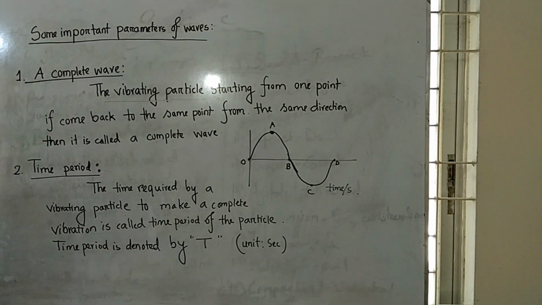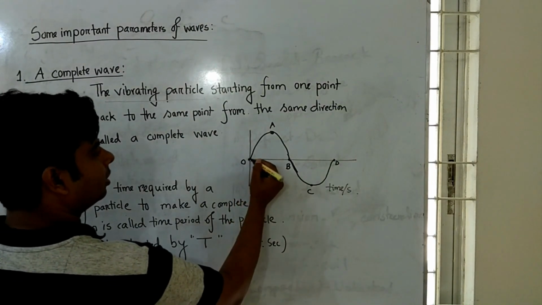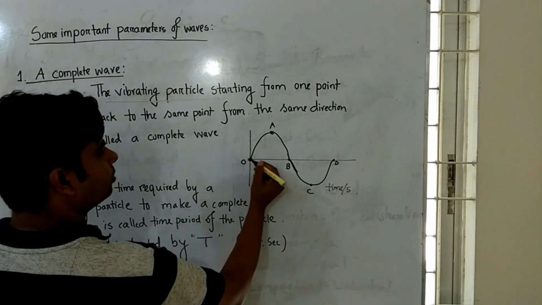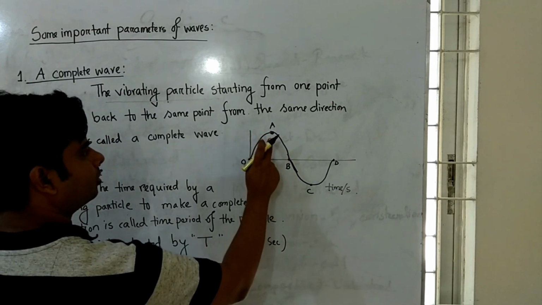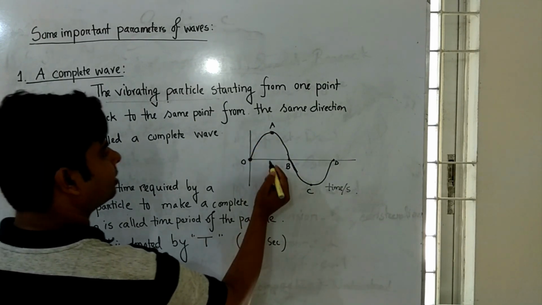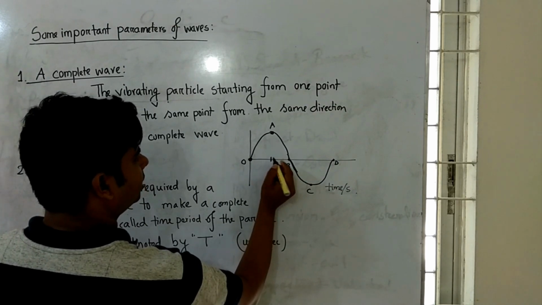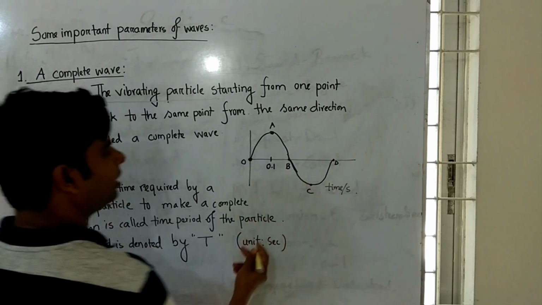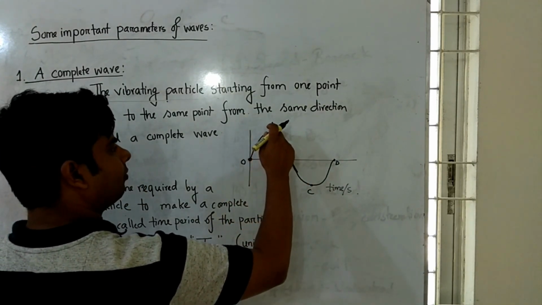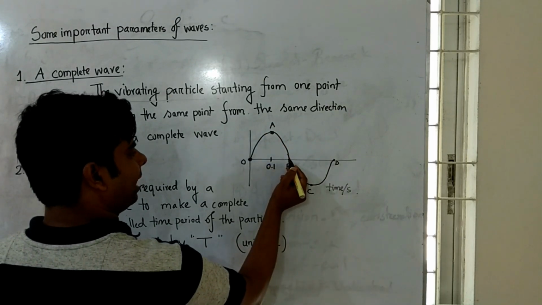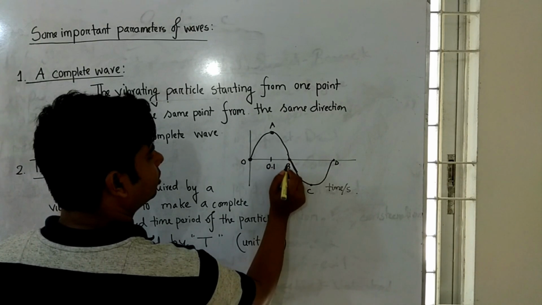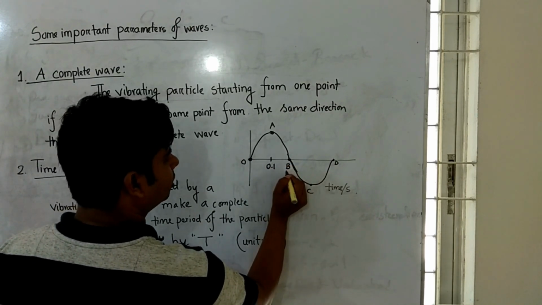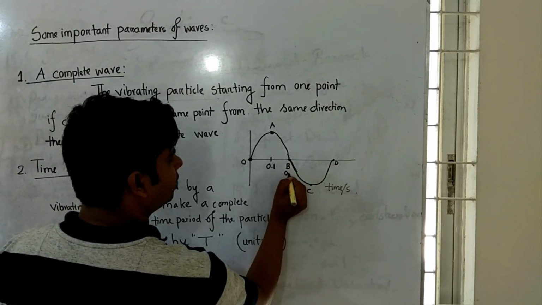Here, say from the equilibrium position, the time required to reach the maximum highest point is 0.1 second. Again, this vibrating particle comes back to the same point, the equilibrium position, after 0.2 second.